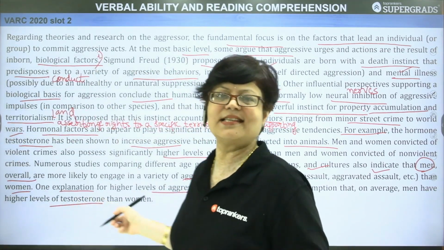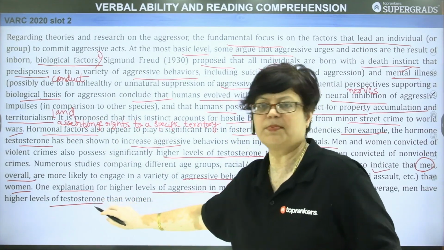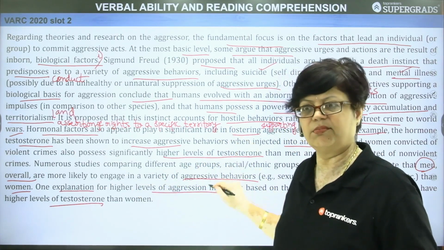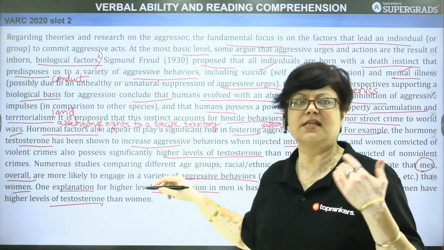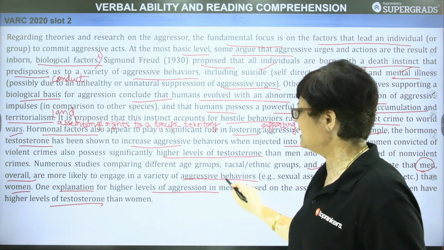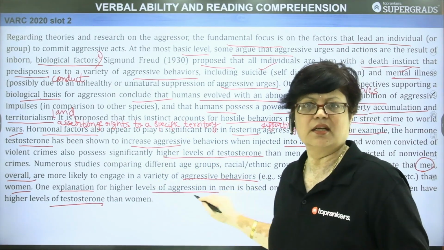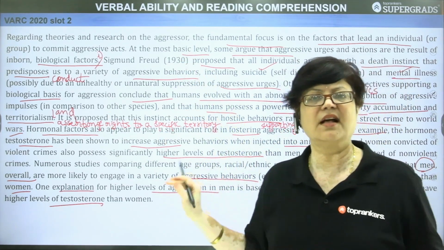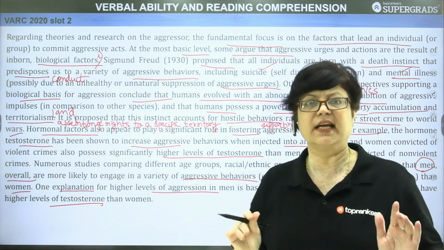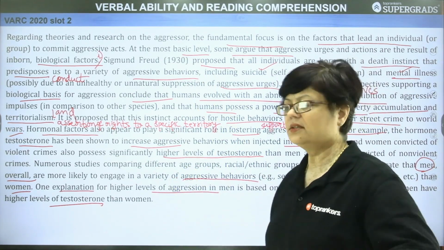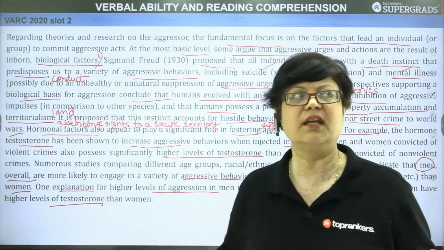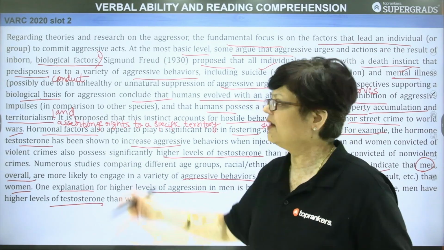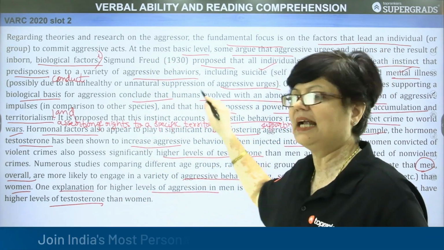So again, this is the reason for the higher level of this particular hormone, which is found in men as compared to women, which is the cause behind the increased level of aggression found in men. So we have found that in these two paragraphs, the author has spoken about aggression, what the three key variables are, and what the studies indicate.